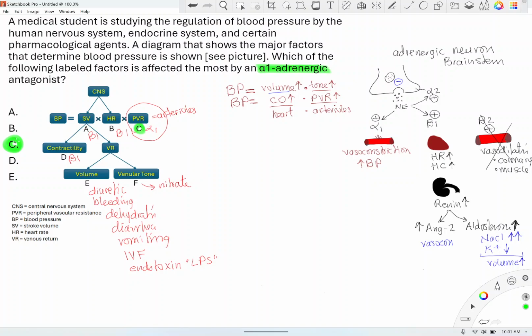Okay, so hopefully this was helpful. Now remember, the amount of information I give is very basic, extremely high yield. So I can change this question to aldosterone. I can change it to angiotensin 2. I can change it to alpha 1, beta, alpha 2. Beta 2 is not involved, so don't ignore that. So I give you the basics. That means I can change this question. That's what the USMLE does. They simply change to one of these options and change the whole scenario and your answer. Let's move on to the next question.